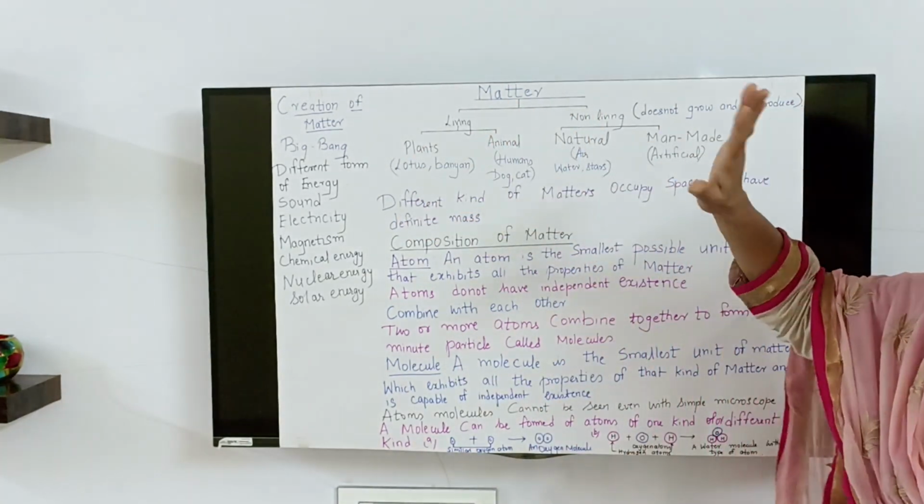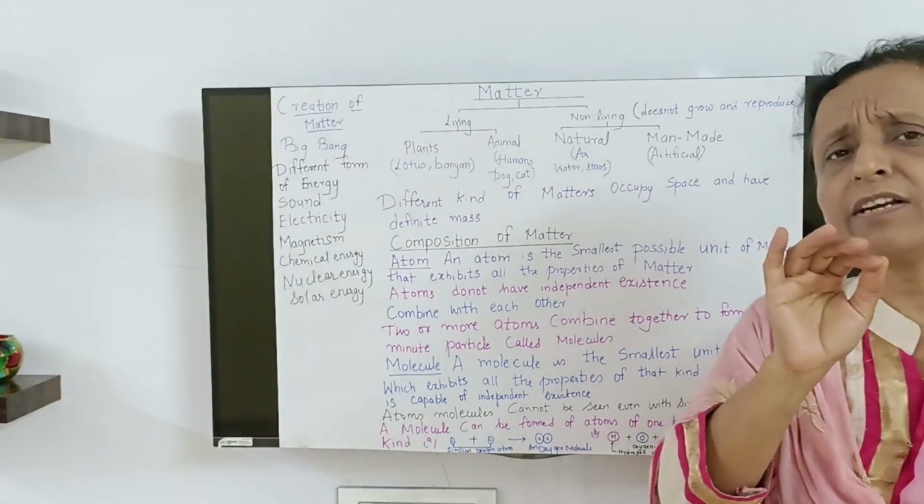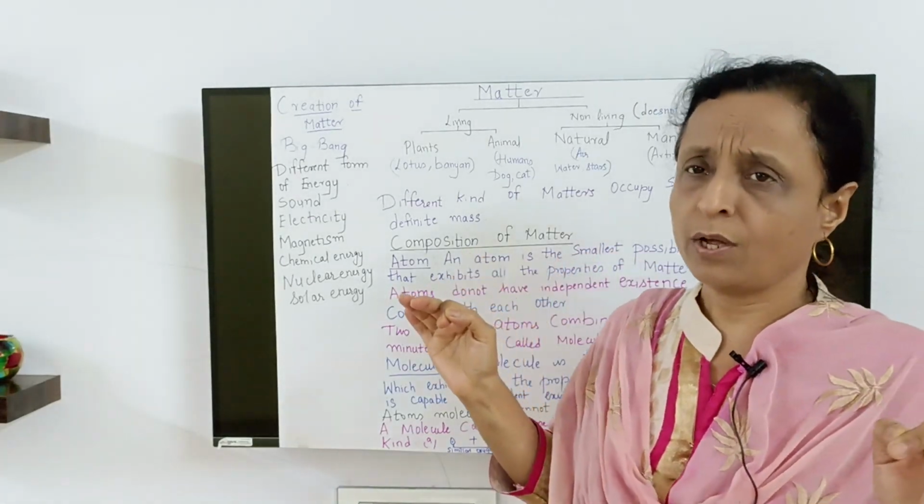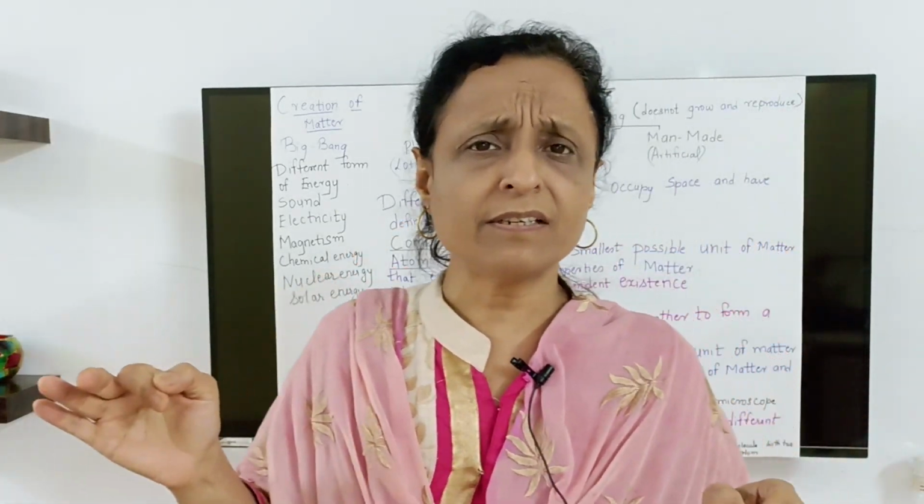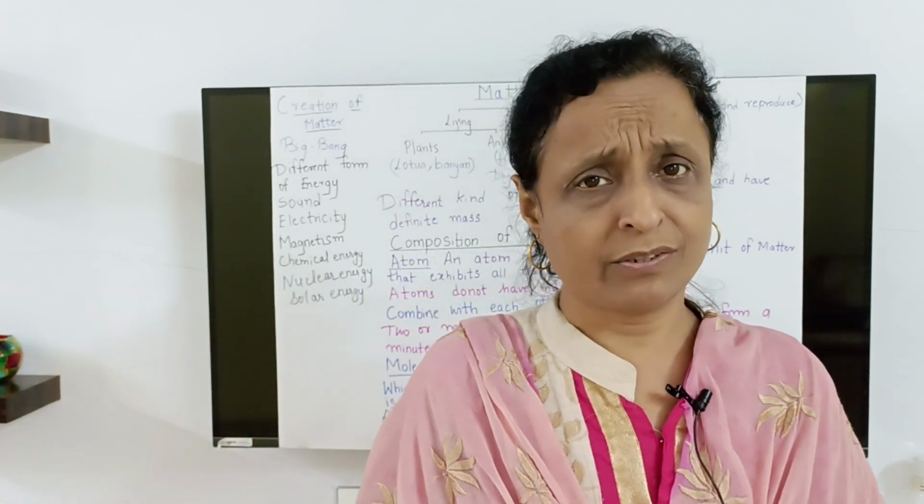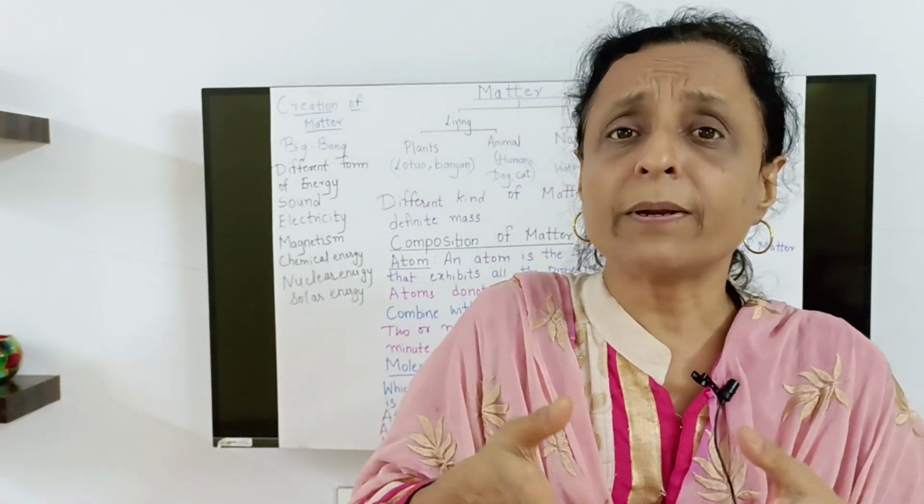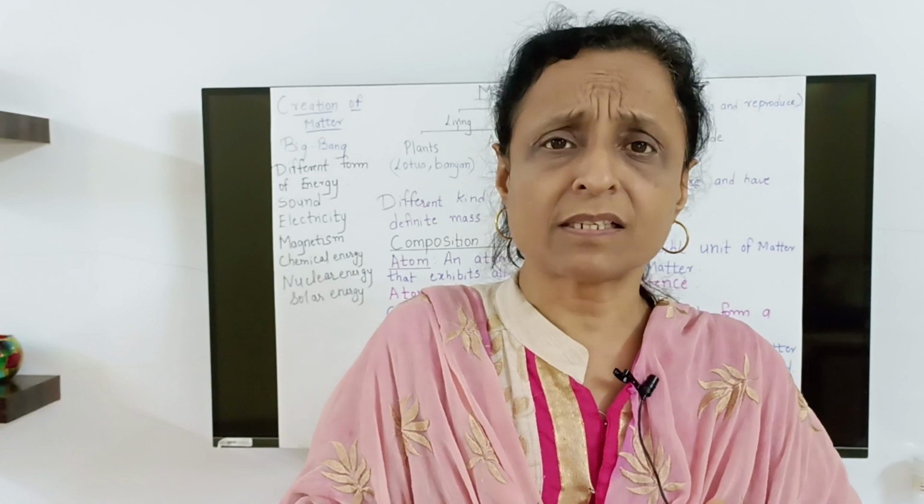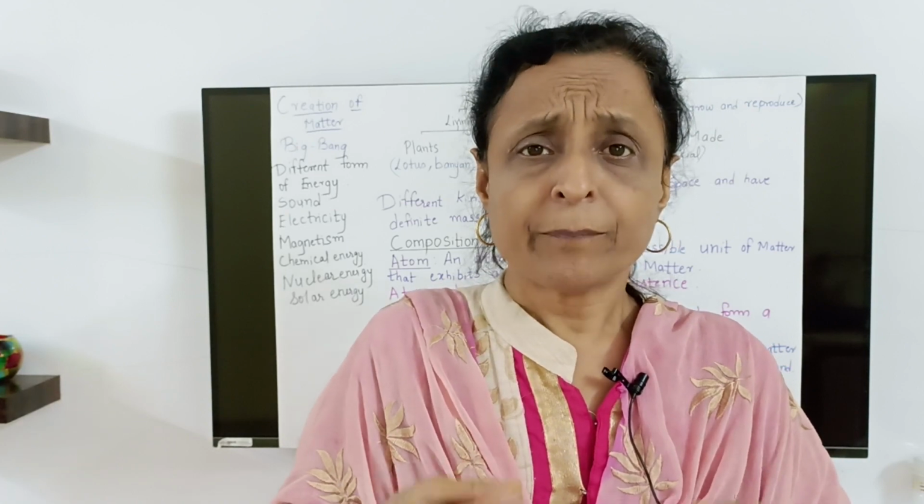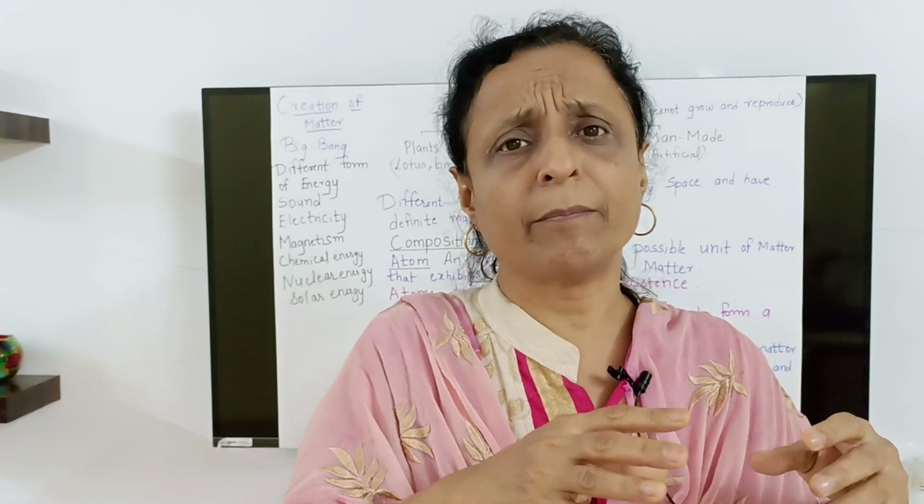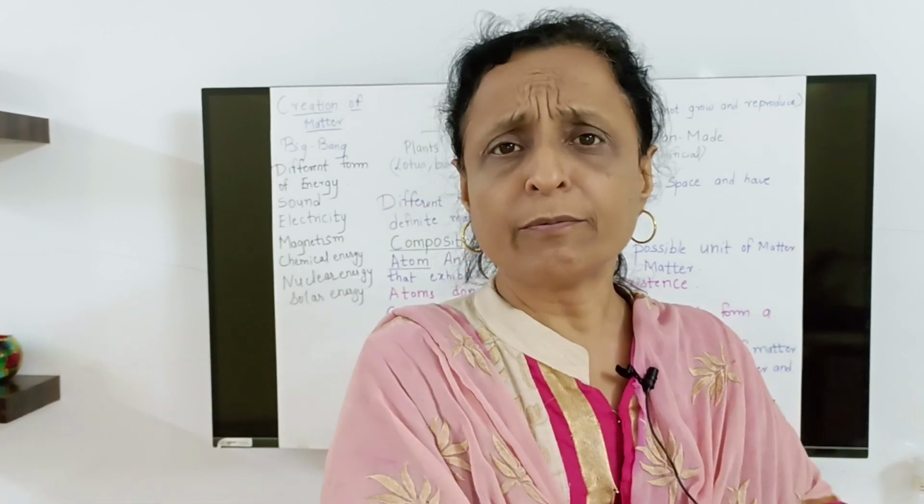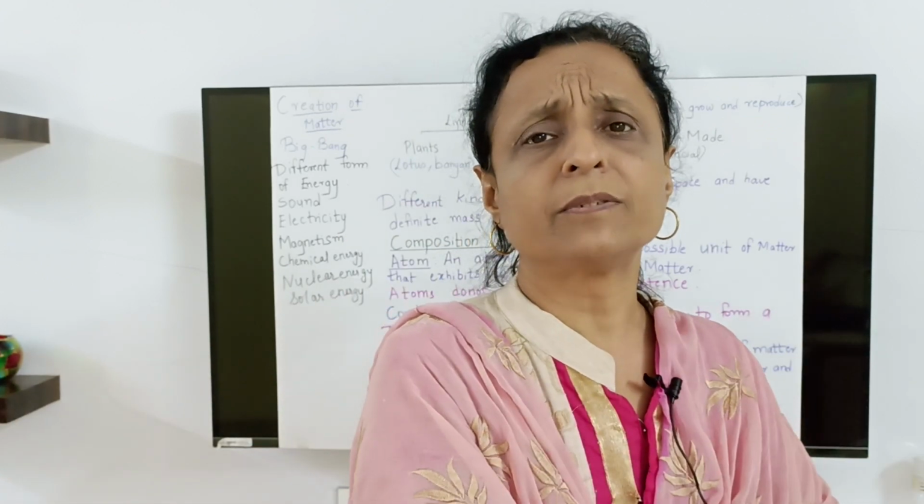So that is living. Non-living you can differentiate into natural and man-made. Whatever is already present in nature is natural. Whatever is prepared by us, like plastic, is man-made. Wood is natural, but if you make a table out of it, that becomes man-made.